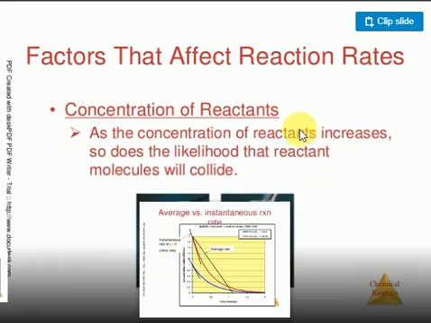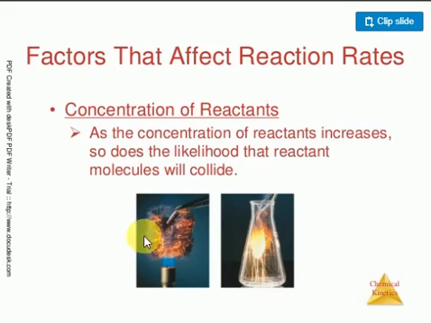Here I have another better example. Look at this condition. Now I'm burning materials, for example magnesium. Burning it in the atmosphere, there is very little oxygen, so it burns like that. If I take a conical flask and fill it with oxygen and place the same magnesium in it, look at the difference: the rate of burning is different. This is the concentration of oxygen I'm explaining. More oxygen, more rate of chemical reaction. Clear? Next slide.